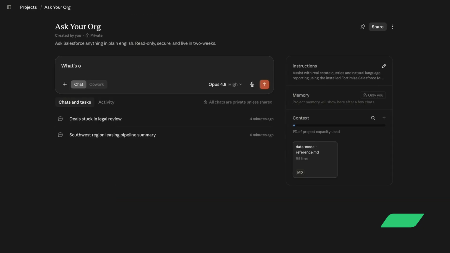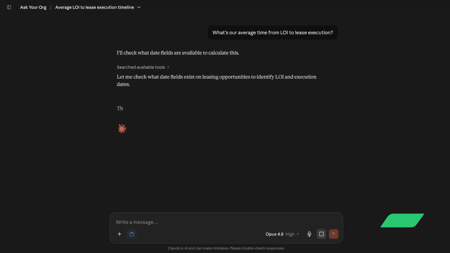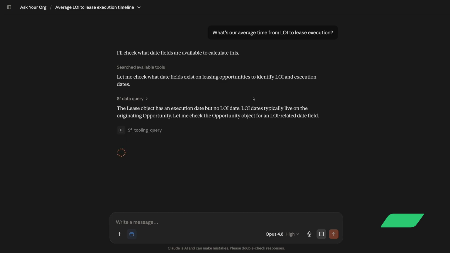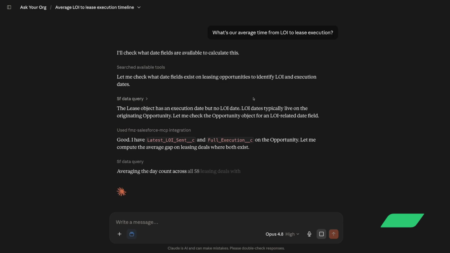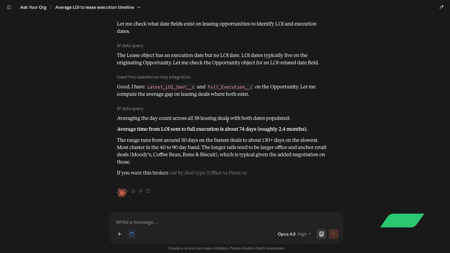Now a question most teams can't answer without an analyst and a spreadsheet. What's our average time from LOI to executed lease? This is the kind of metric that tells you how healthy your leasing operation is, and it usually takes someone an afternoon to calculate. Your AI agent reads the dates on the deals, does the math across the portfolio, and gives you an average in one shot. This is where the value clicks for leadership. You're not just querying records, you're getting operational insight on demand.